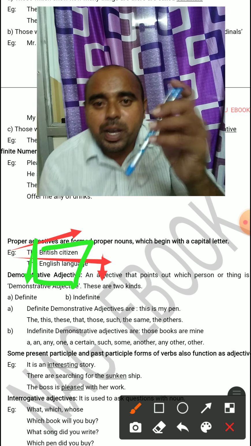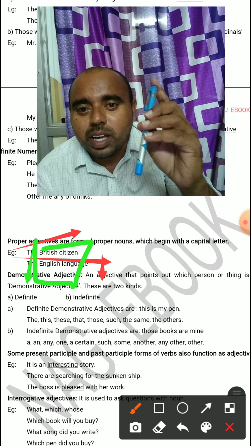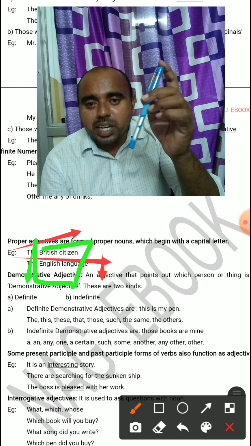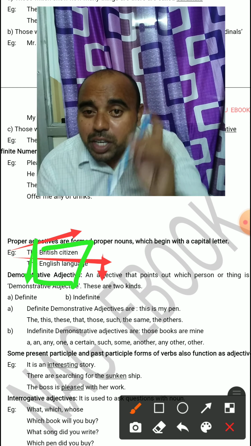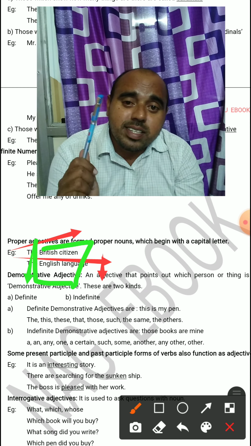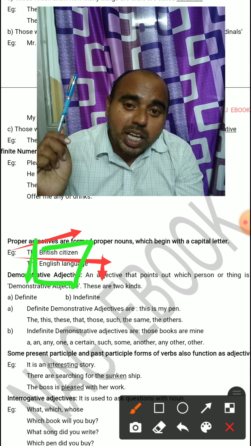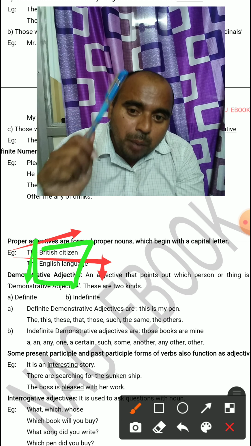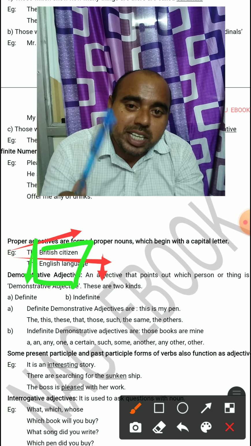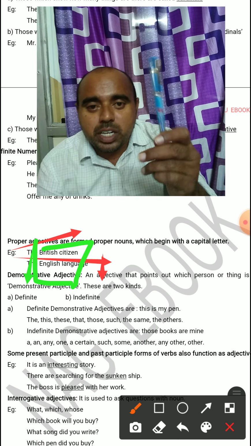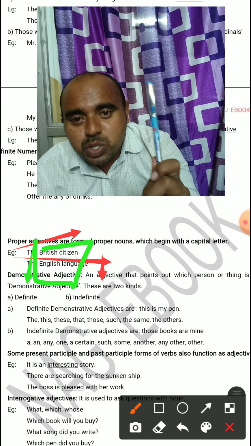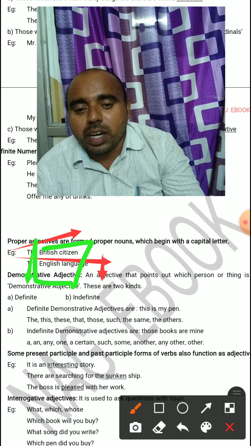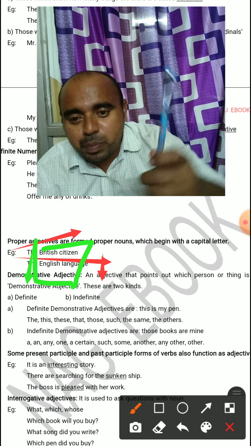This is my pen. What is this? We can say it is very near to me. Here, instead of the pen's name, if I use this alone in the sentence, that is a pronoun, but here I am using a demonstrative adjective. Demonstrative means it is pointed out and used before a noun. So this is my pen, it belongs to me, I can say.